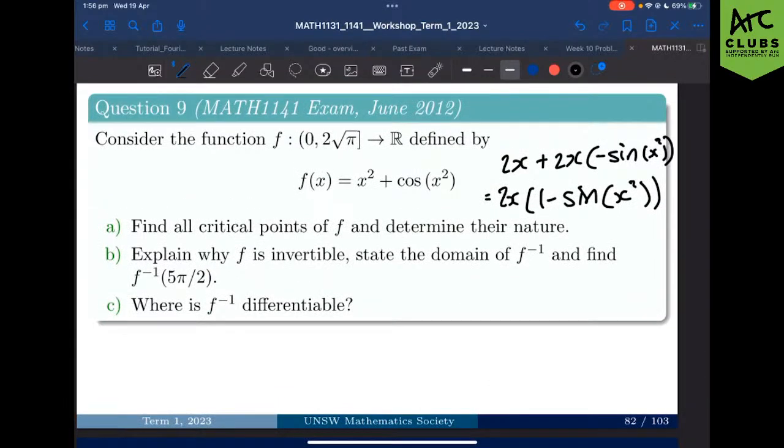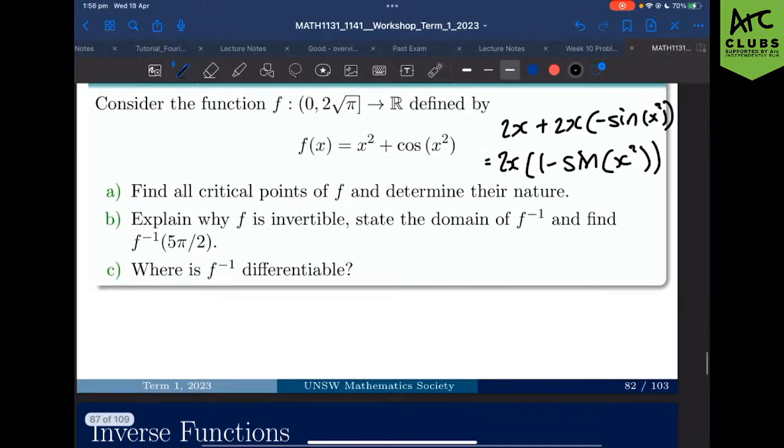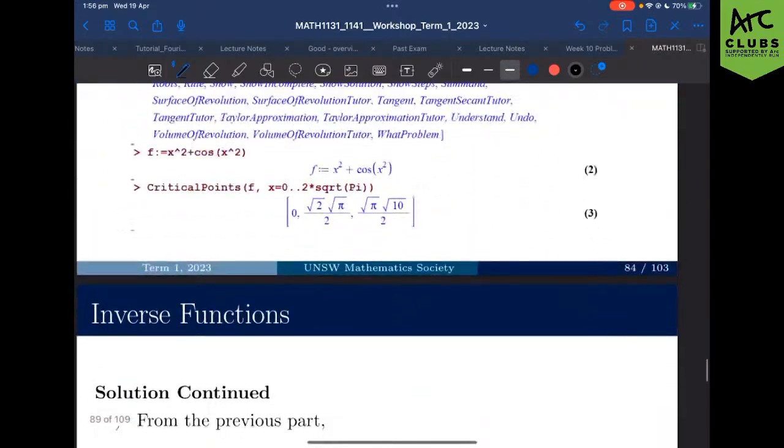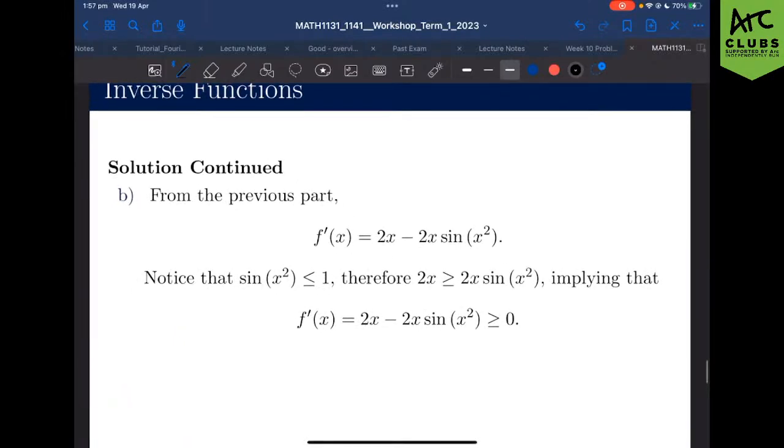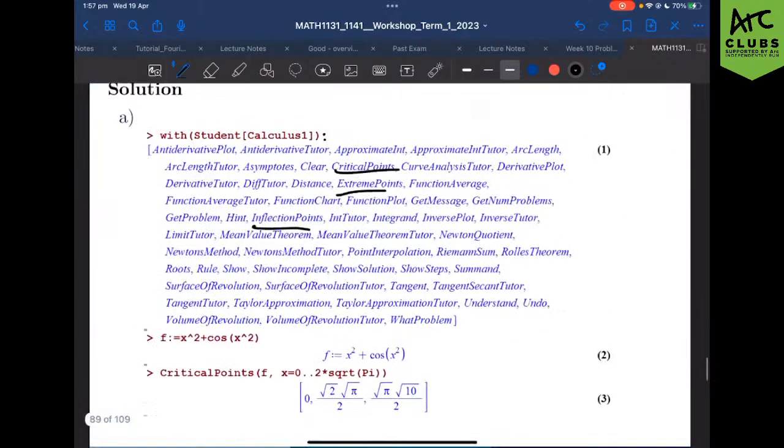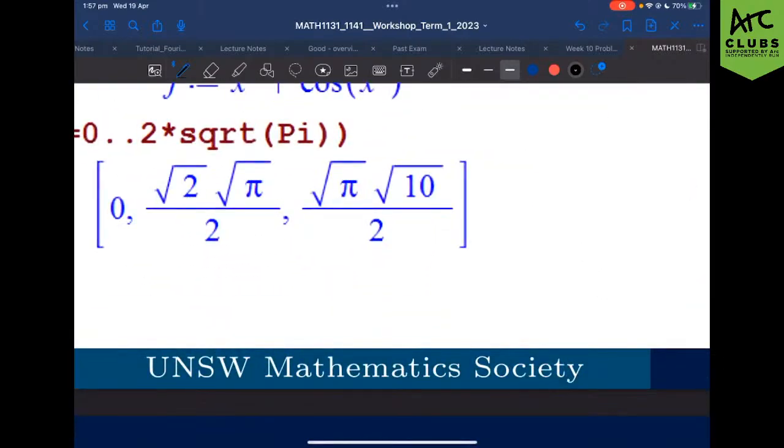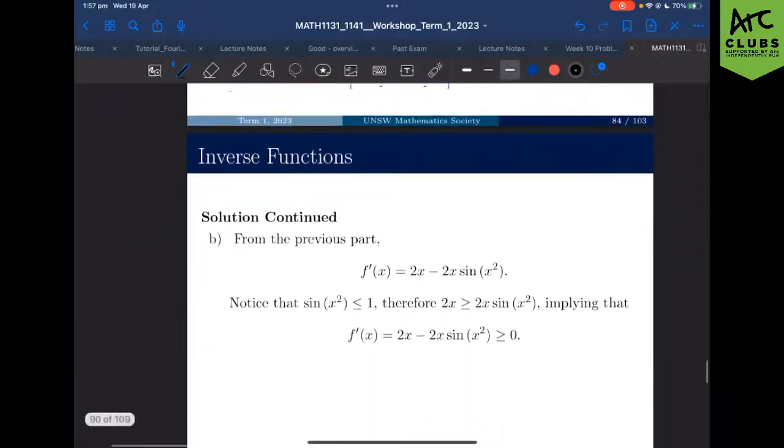Yeah. Does it matter that the derivative is not strictly greater than 0, but greater or equal? Oh no, that's fine. As long as it's not less than 0, we know that it's never going to be decreasing. But couldn't there be a point where it's flat and there are two x's that have the same value? It's a point of inflection. That is the point of inflection. At a point of inflection, only one point is flat. Yeah, we've shown that the points are going to be these. Okay. Cool. Not a bad question at all.